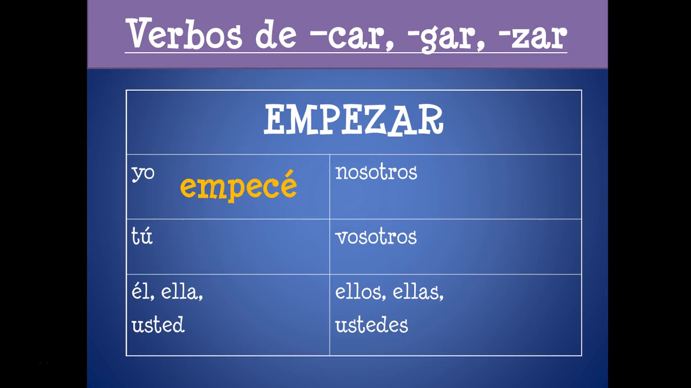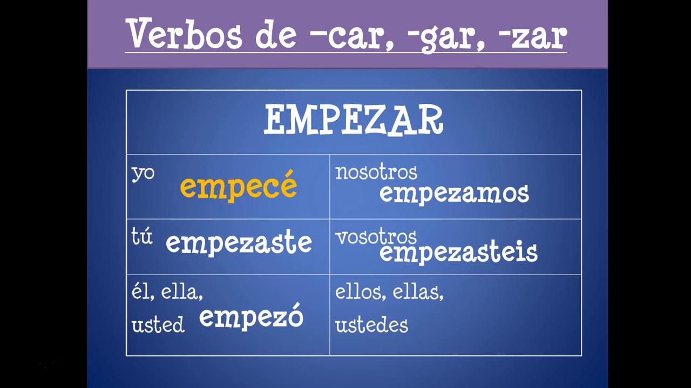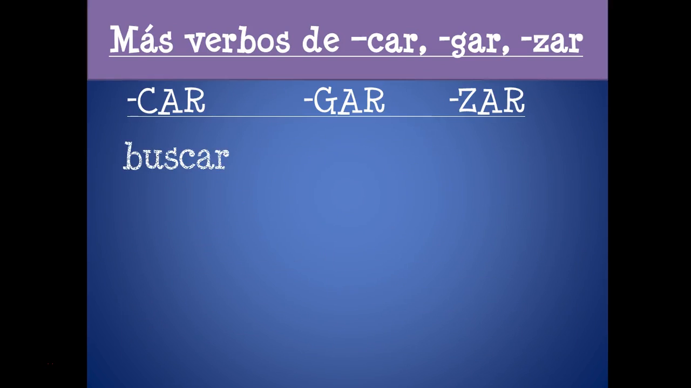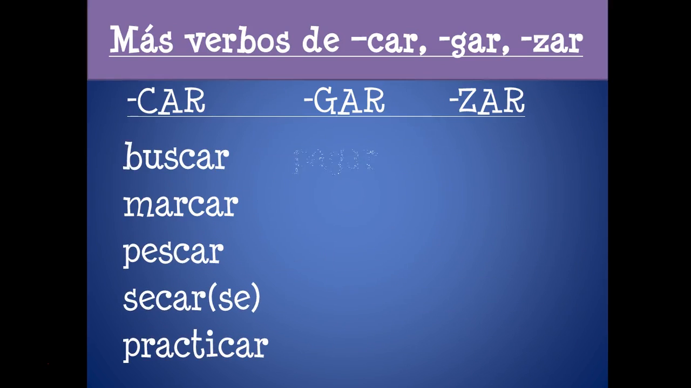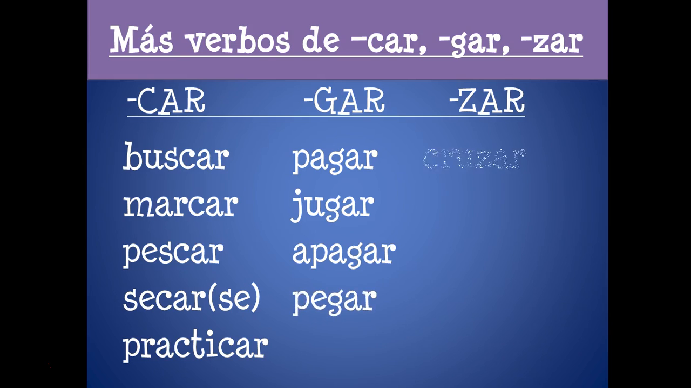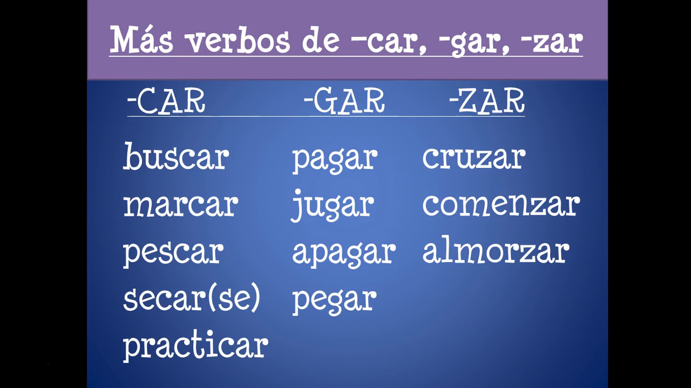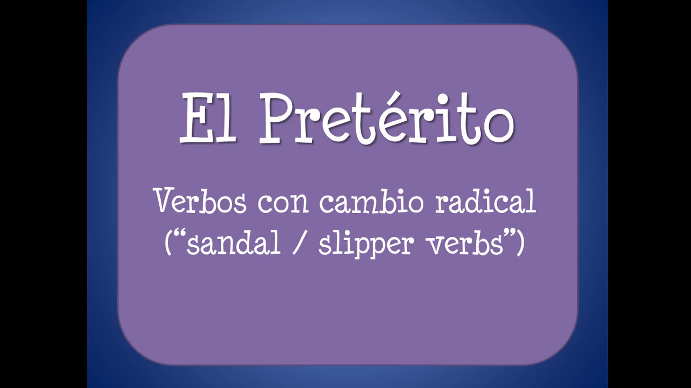Empezar, yo form, empecé, Z to C. Everything else is normal: empezaste, empezó, empezamos, empezasteis, empezaron. So really, any verb that ends in car, gar, or zar will follow this rule, but here are some examples. Okay, and then we have the sandal, slipper verbs.